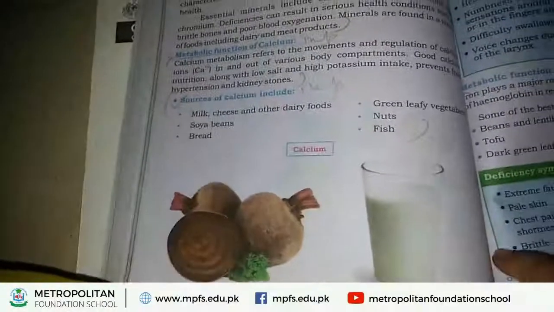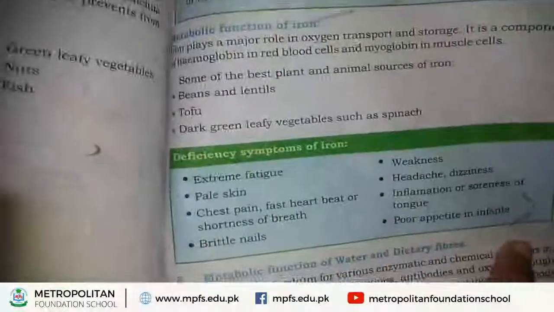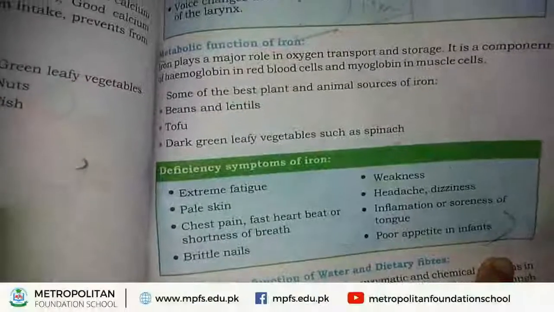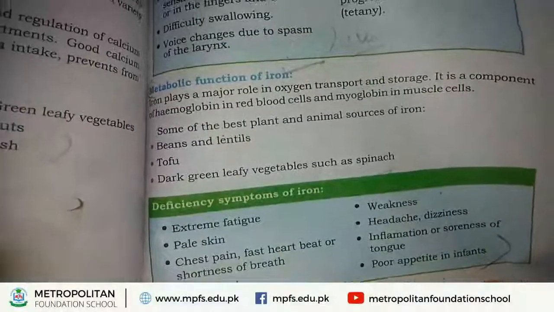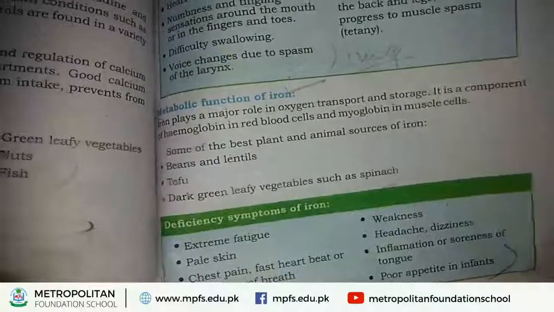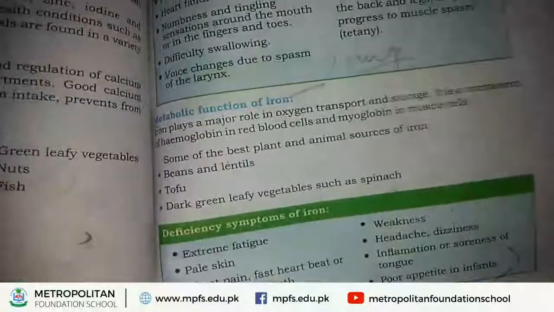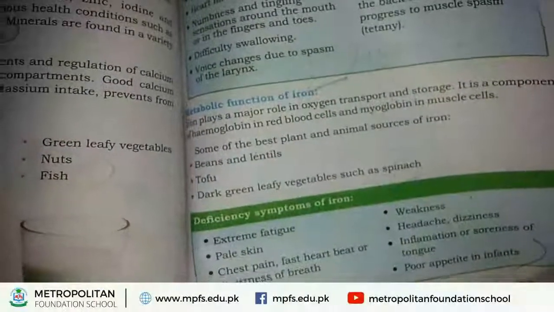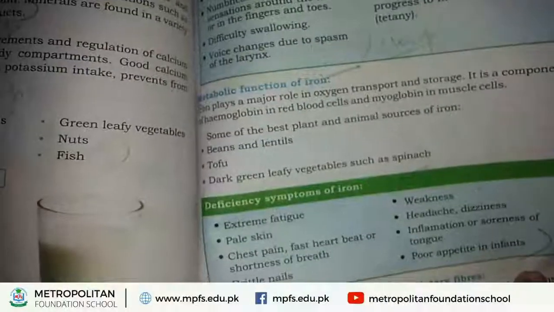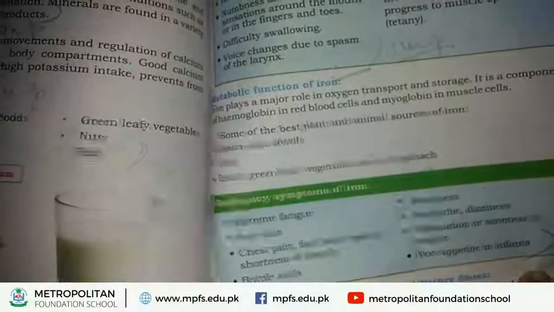Now we also discuss another mineral, that is iron. If we study the metabolic function of iron, iron plays a very important role in oxygen transport. Iron is the major component of hemoglobin. Hemoglobin is found in red blood cells and helps in the transport of oxygen.